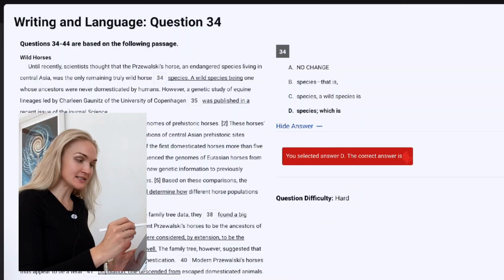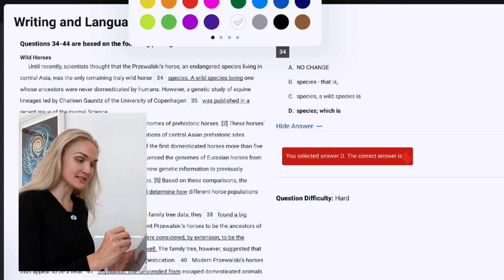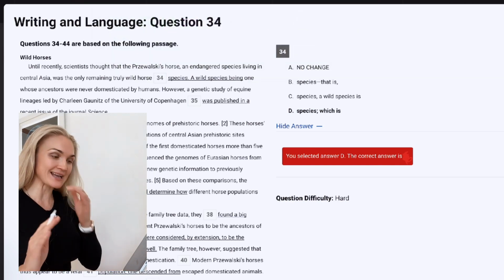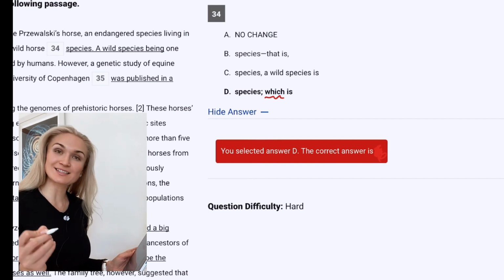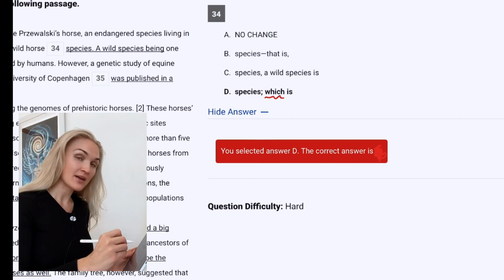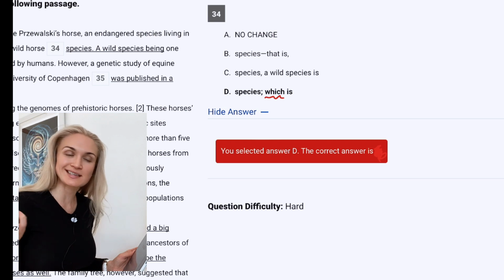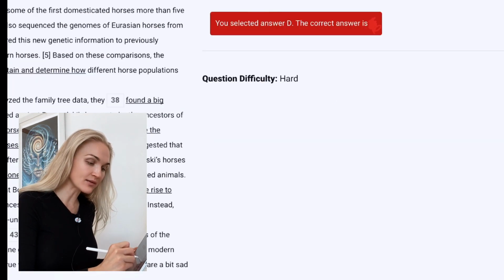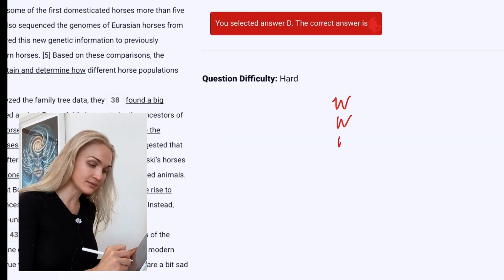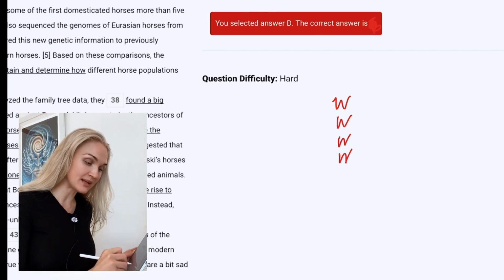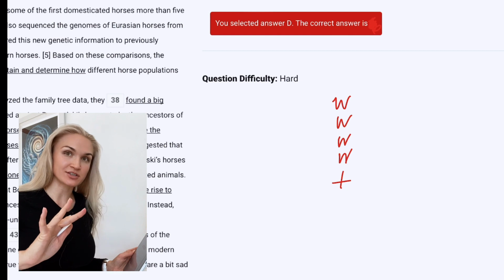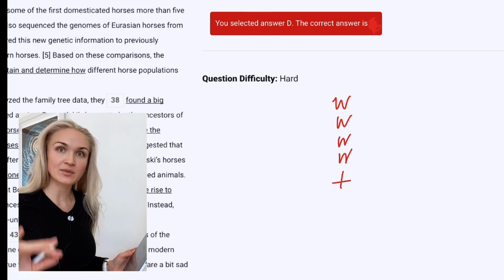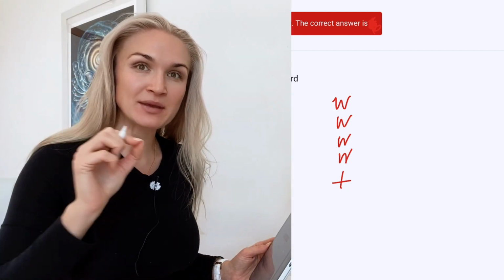So as you can see, she picked answer choice D. And answer choice D was absolutely wrong because the word which is something that's called a relative conjunction. There are only 5 relative conjunctions, easy for us to remember. 4 of them will begin with the letter W, and 1 of them will begin with the letter T. What do we need to know about relative conjunctions before we even announce them? What we need to know is that they begin something that's called a relative clause.